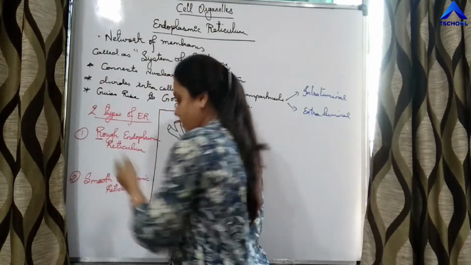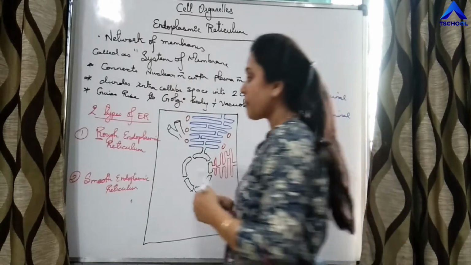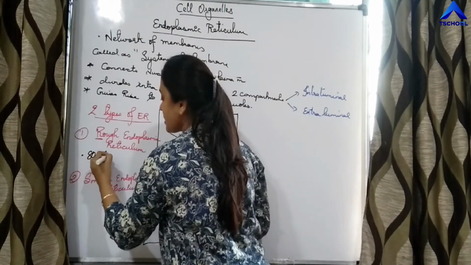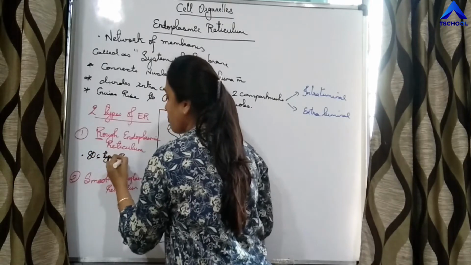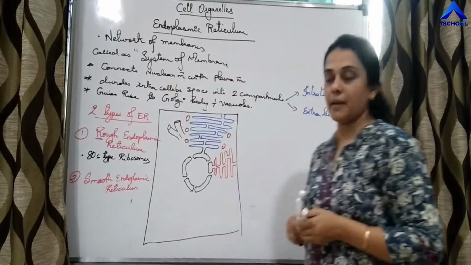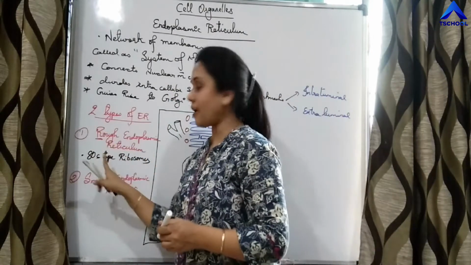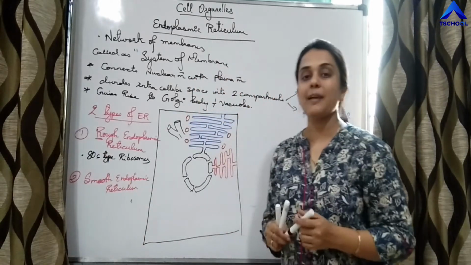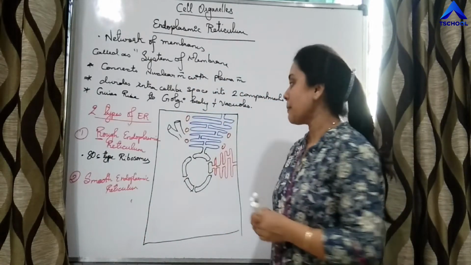R is for rough, and it is said as rough because on its surface 80S type of ribosomes are present, right? R is for rough and R is for ribosomes. So 80S type of ribosomes are present.